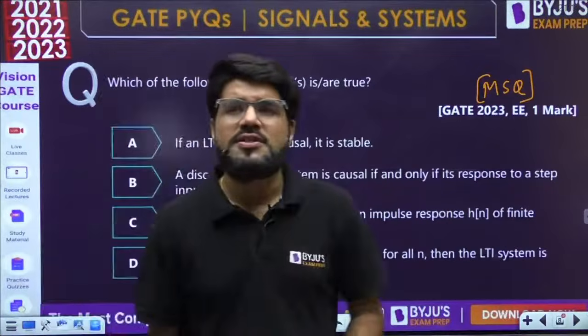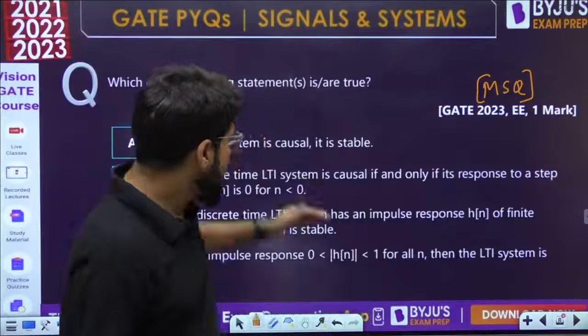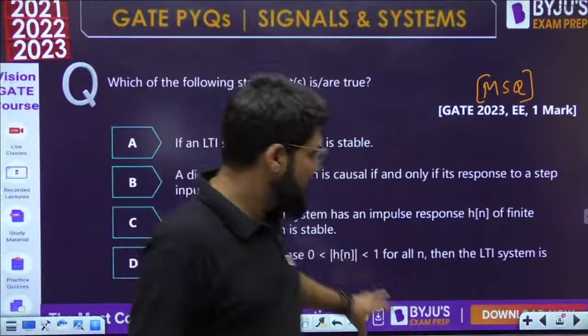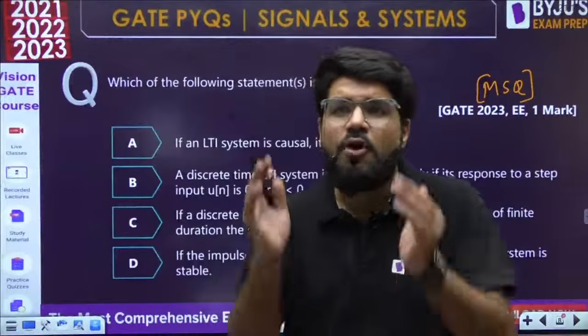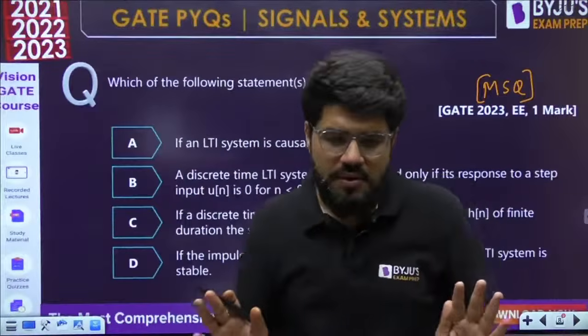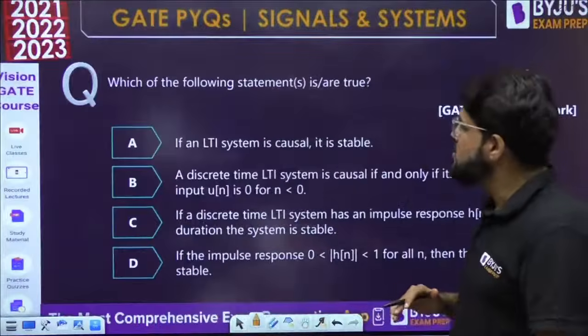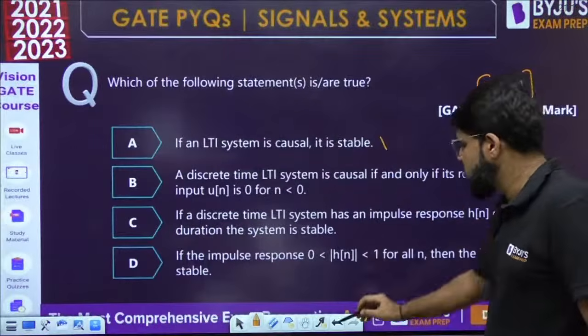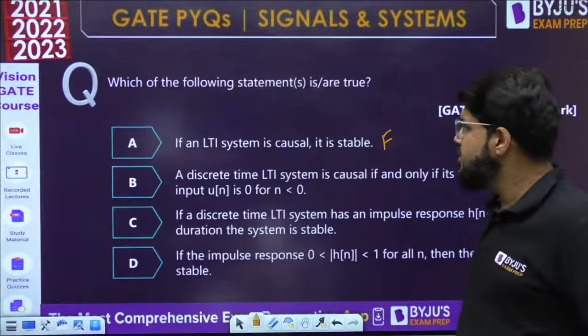No, not every causal system is stable. If we talk with respect to discrete time only, because all other options are discrete time: if all the poles of a causal system are inside the unit circle, then it is stable. It depends on the location of poles, so we cannot say that. This is not generally true.